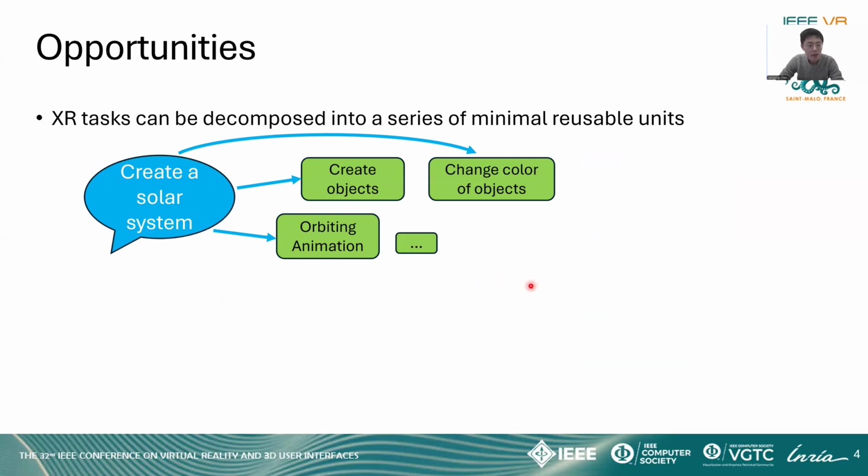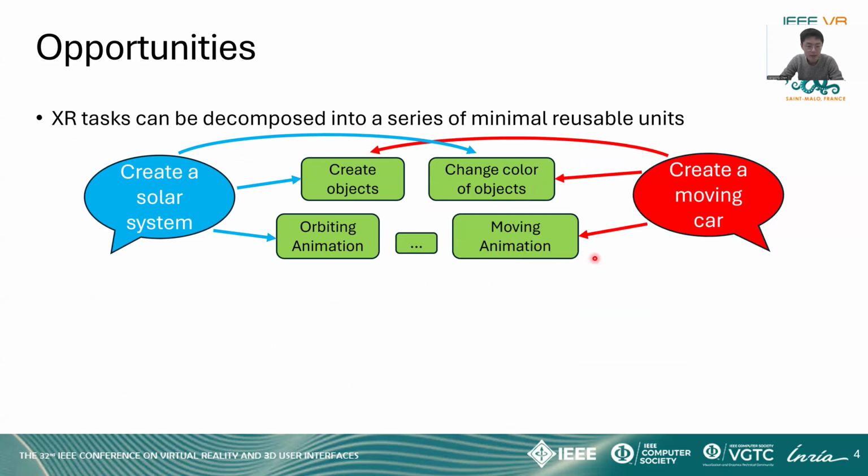Beyond those works, the key observation in our paper is that extended reality tasks can usually be decomposed into a series of minimal reusable units. For example, when the user tries to create a solar system in XR, it can be decomposed into creating some objects, changing colors of those objects, and creating some orbiting animations. And if we have another task like creating a moving car, it can also share some units from the previous task and have other executable units to be shared with other tasks.